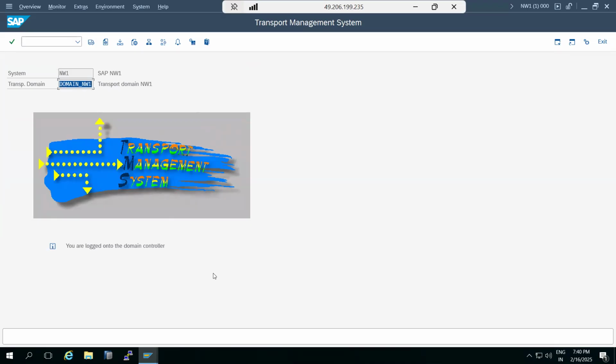You need to log into the system, go to STMS, and give the domain controller a name following the convention domain underscore SID. This is called the domain controller. It will control the systems within the landscape. So that is the main thing here.